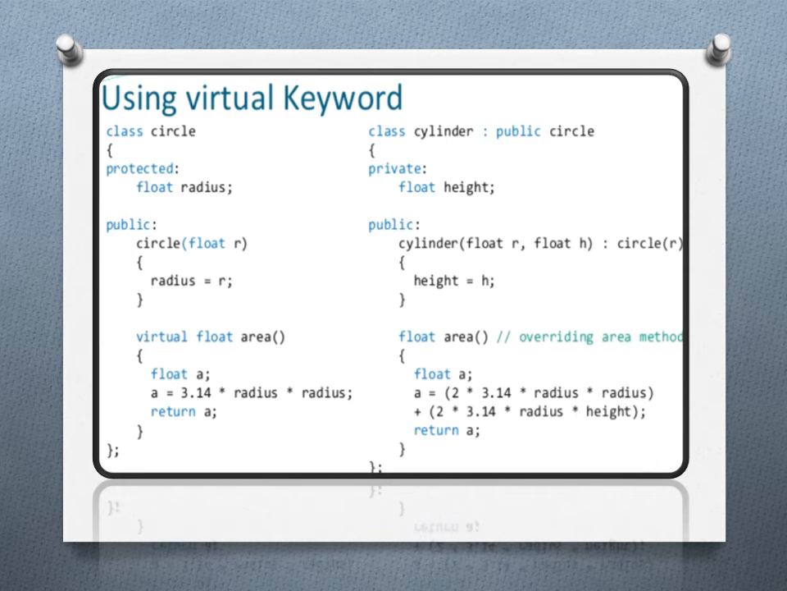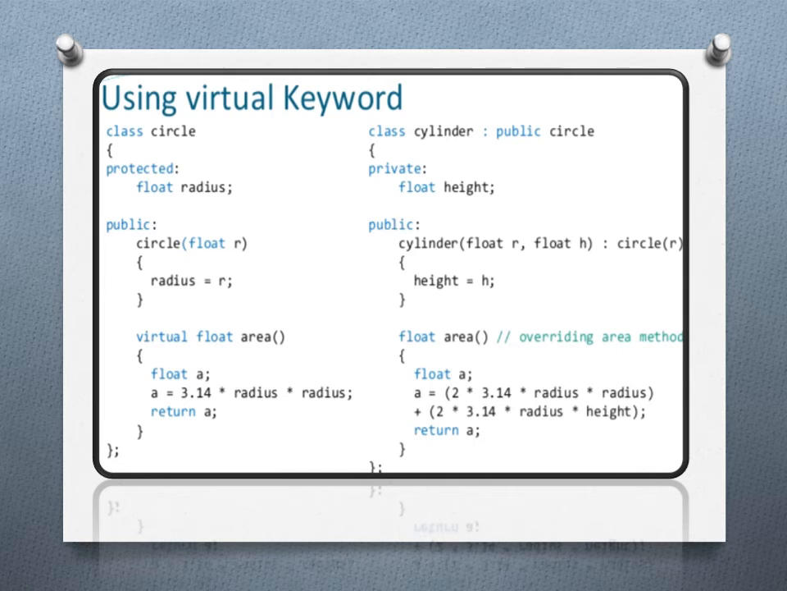Now we'll see using the virtual keyword. Class Circle is there. In class Circle, under the protected access specifier, we declare the float radius. Then under public, we declare the Circle constructor, a parameterized constructor where we pass float r. In that constructor, radius is equal to r.